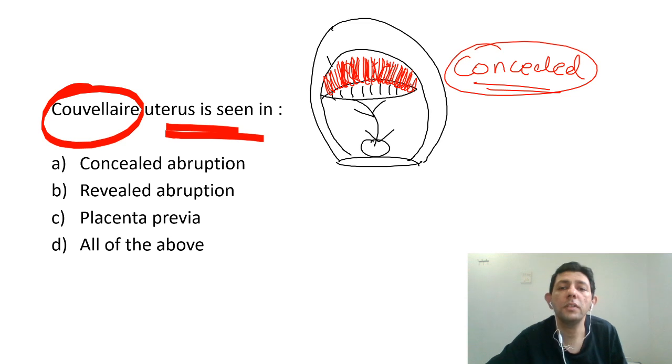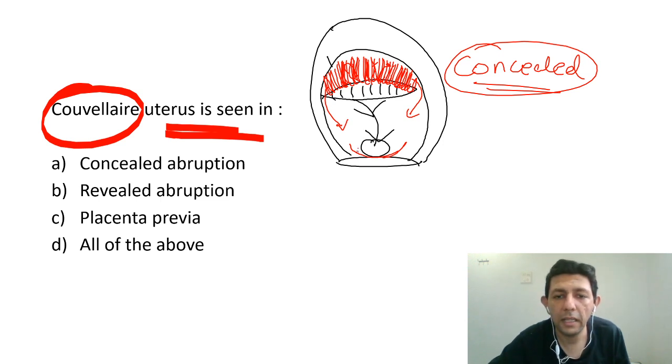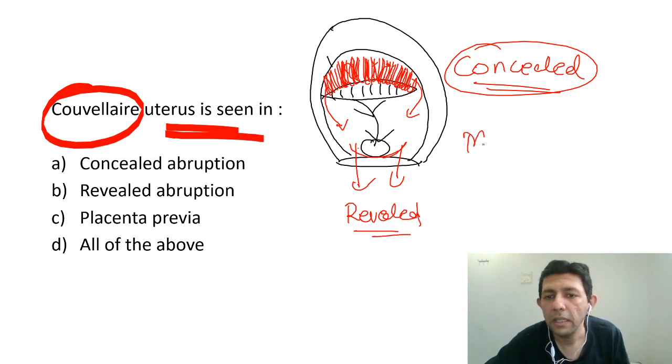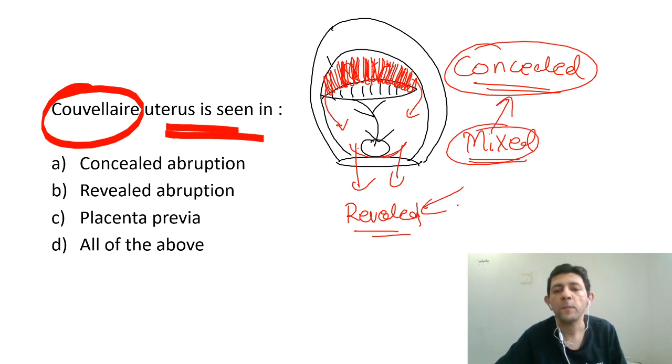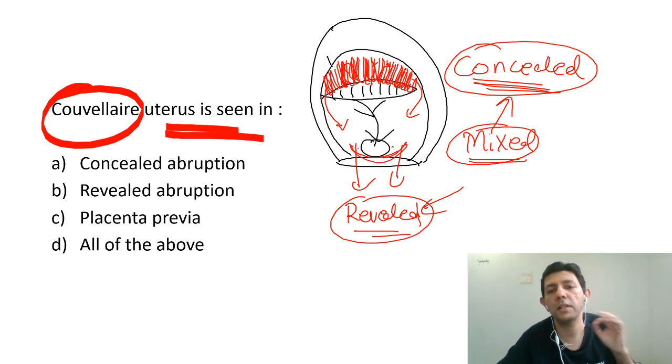By the way, suppose the blood is able to enter into the amniotic chamber, then whenever the membranes rupture, there will be blood stained liquor. All the blood and the liquor will come out. That is revealed abruption, and most commonly it is the mixed variety. Mixed means a combination of concealed and revealed: part of the blood will be behind the placenta, part will also be coming out. Revealed is obviously when you rupture the membranes, you will see blood stained liquor.